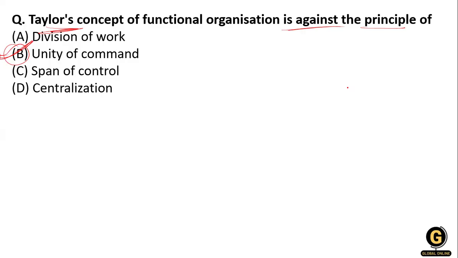Okay, and they need specialists for each function and personnel. Here the principle of unity of command is related to an organization where a subordinate should take orders from only one boss at a given point of time. So this is against the principle of unity of command, the concept of Taylor.